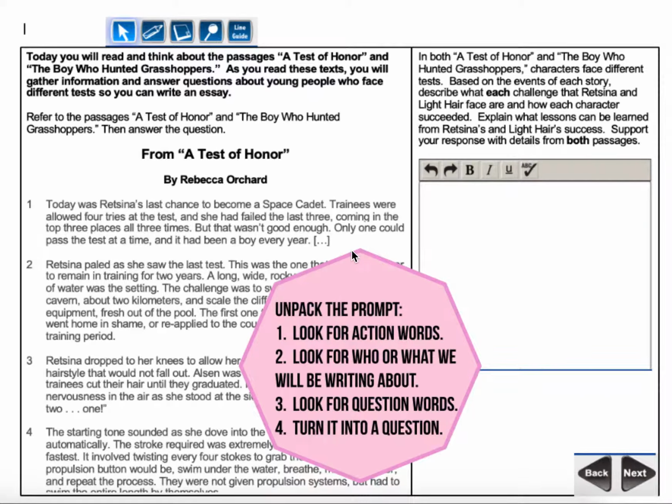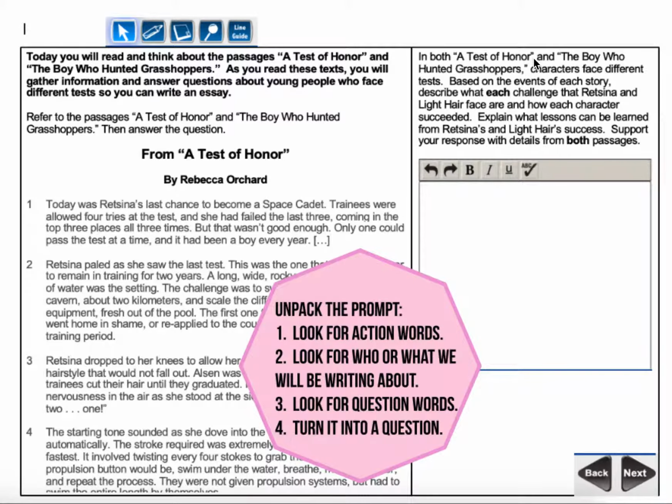To unpack our prompt, the first thing that we're going to do is look for action words that tell us what we need to do, like describe, explain, compare, contrast. Let's take a look at our prompt and look for action words.